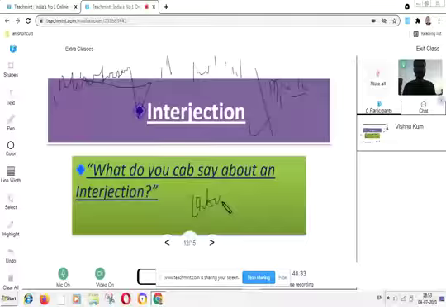If we are talking about two or three qualities, more than two qualities about a person or a fact, these types of words are called interjection.